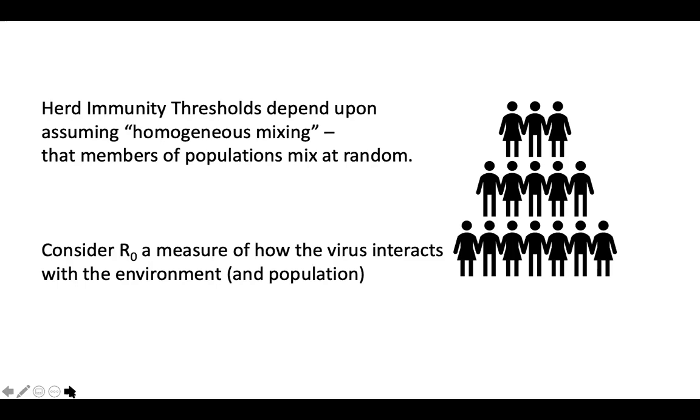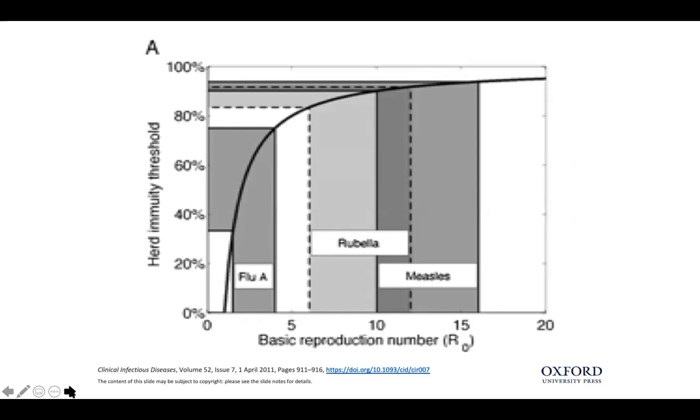It's both a characteristic of the virus as well as the context or the environment in which the virus is existing, or in this case, has been introduced. This is from another paper, and the citation is below, and I'm sorry that it's blurry, but on the right-hand side are some basic reproductive numbers for different diseases, and on the left-hand side is the herd immunity threshold. I think this is a really great figure to drive this concept home.